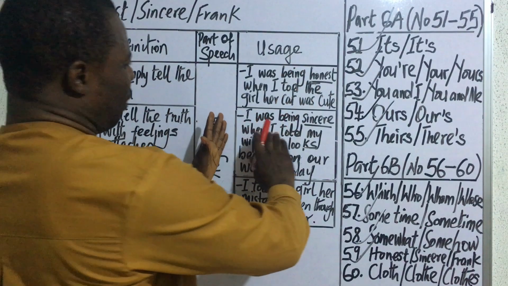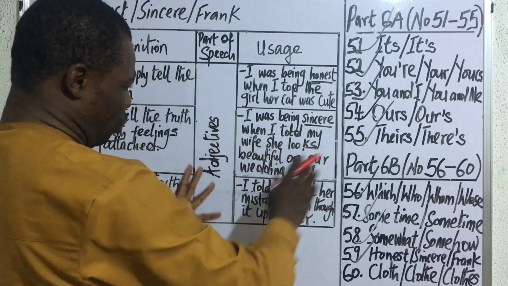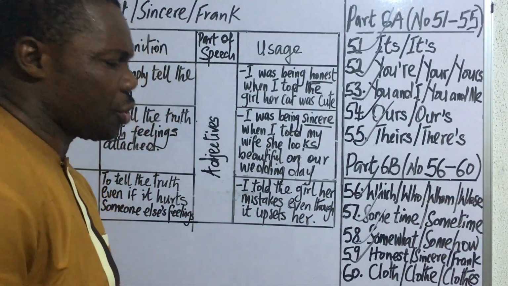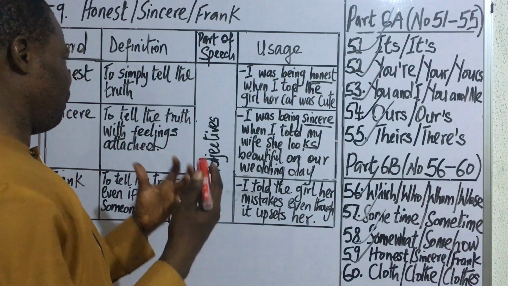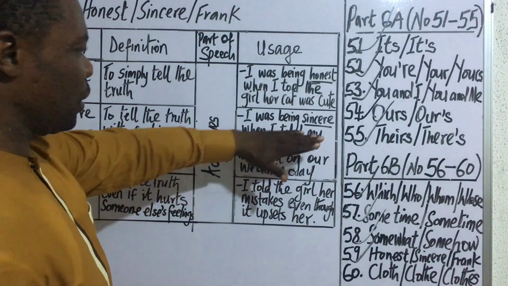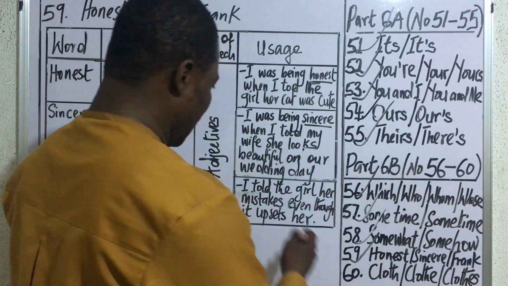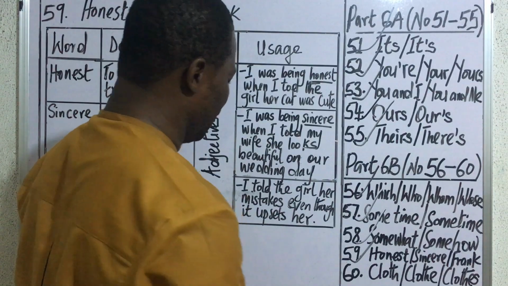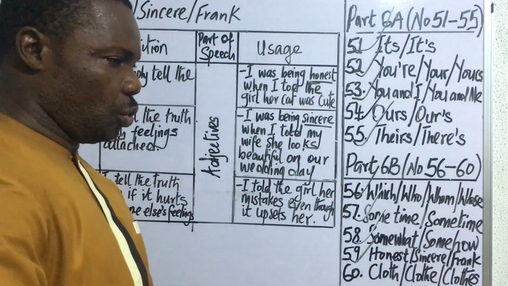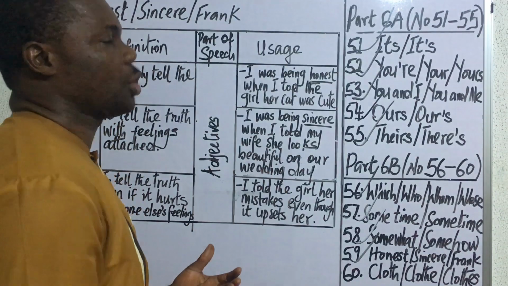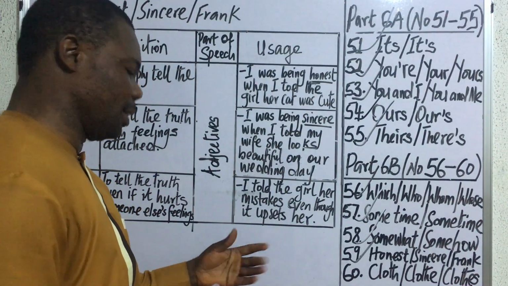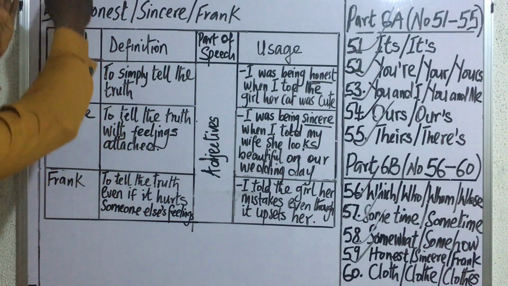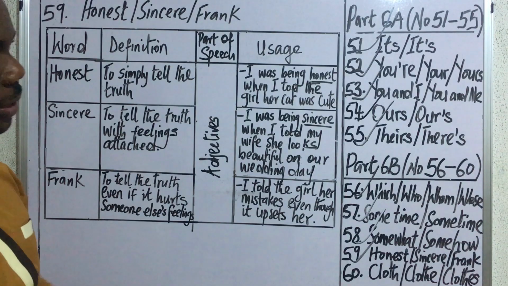Then the next one said, I was being sincere when I told my wife she looks beautiful on her wedding day. Here, you were telling the truth emotionally, with feelings attached. So that's what it means to be sincere. Then the next one, I told the girl her mistakes even though it upsets her. So here you were being frank because you told the truth and someone was hurt as a result of what you were saying.